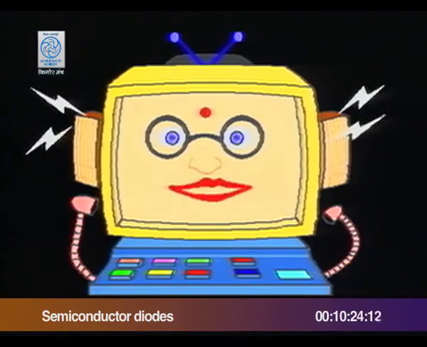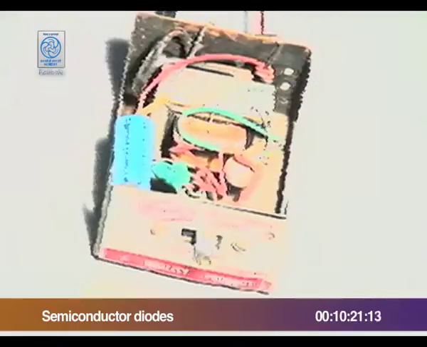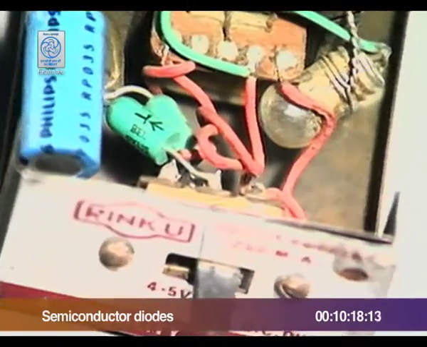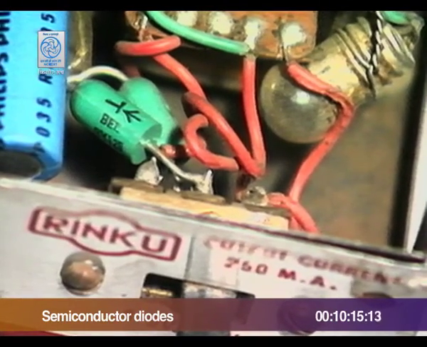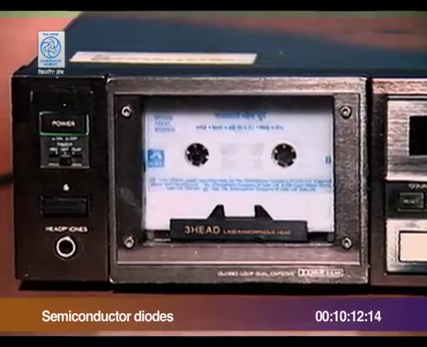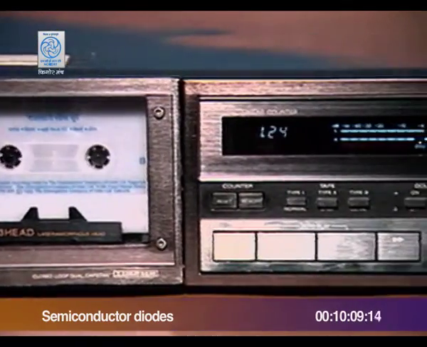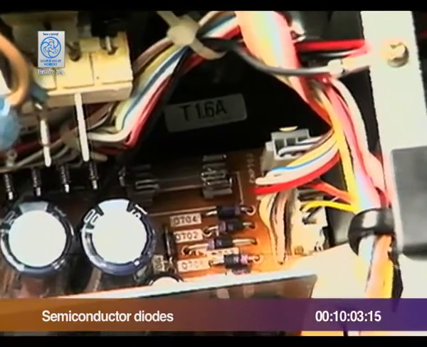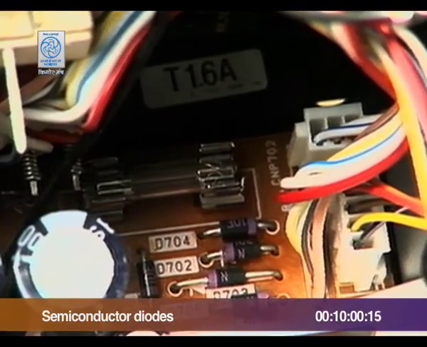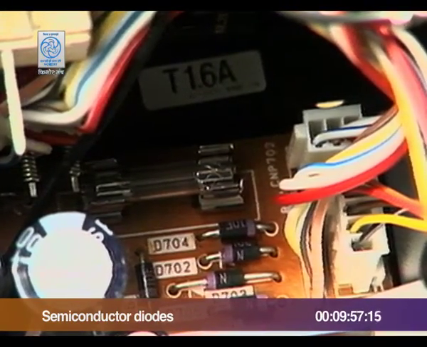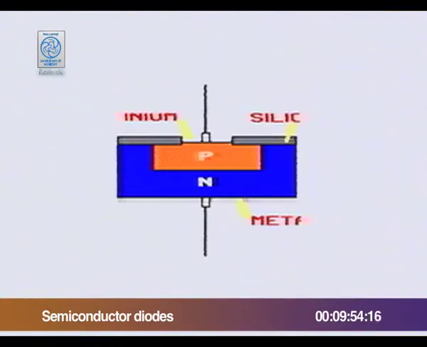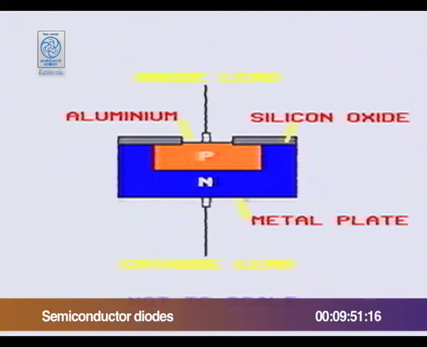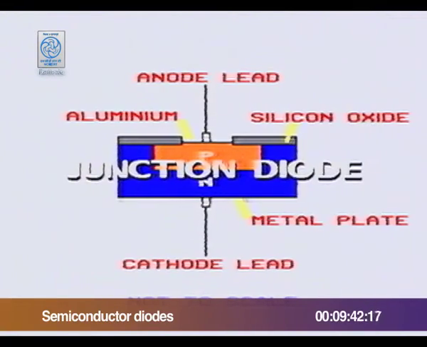Let us now see some diodes and understand what they do. See, this is a battery eliminator. The diodes are here. And here in this tape recorder, diodes are used to rectify AC into DC because the electronic circuit needs DC supply. The diodes we just saw in the battery eliminator and the tape recorder are called power diodes or junction diodes. They are all made up of silicon. They are used to provide DC power using AC.